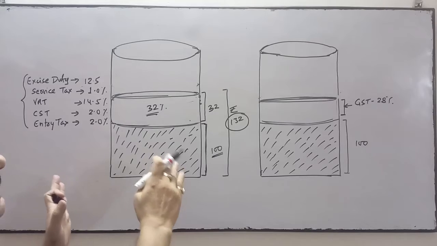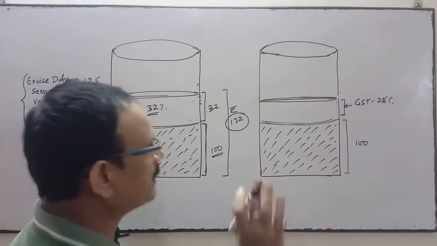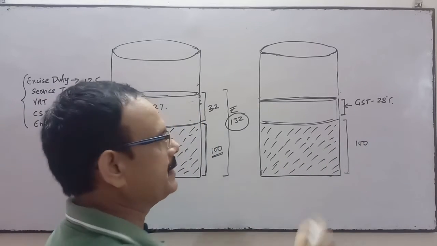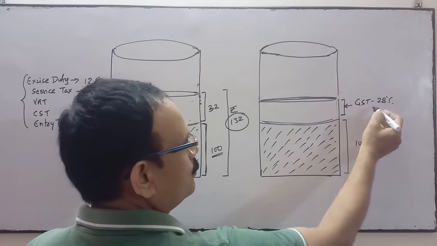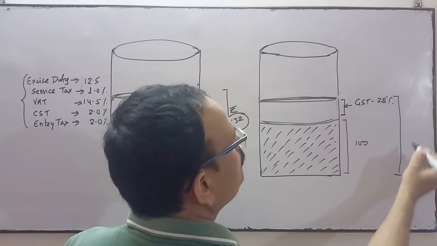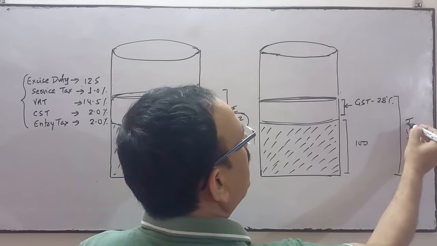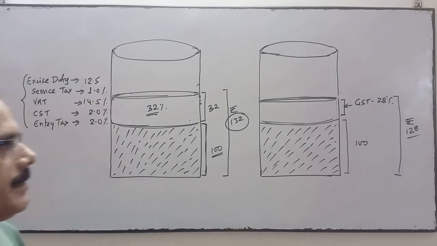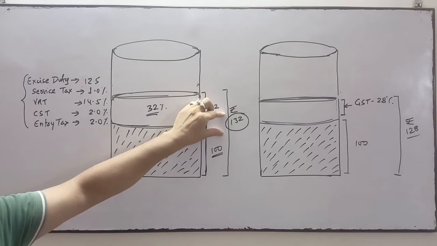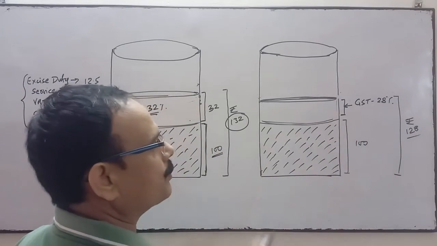Now when all these indirect taxes are replaced and GST comes, then there is one tax. The cost is 100 and GST is, suppose it's a luxury good, 28%. So when you add the 28%, the cost will be 128. These goods will be available at 128. So earlier you got these goods at 132, now you will get them at 128.